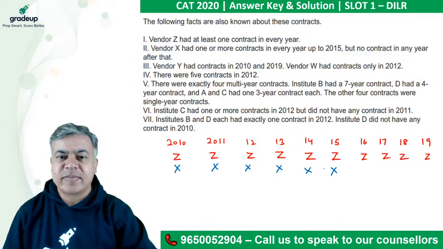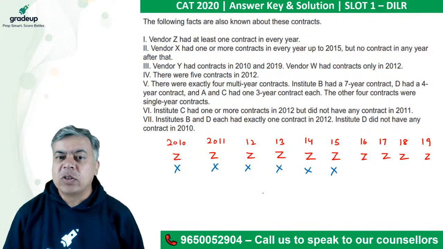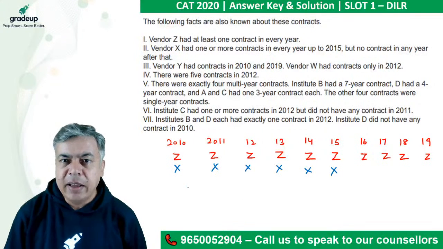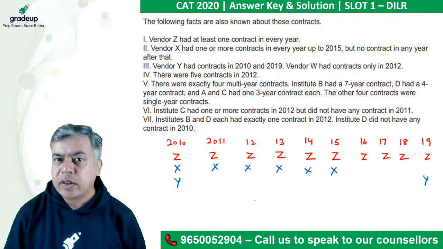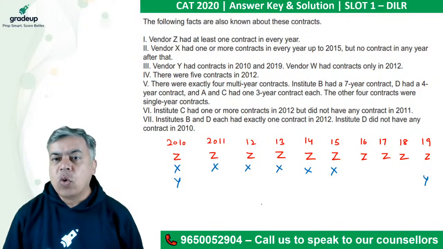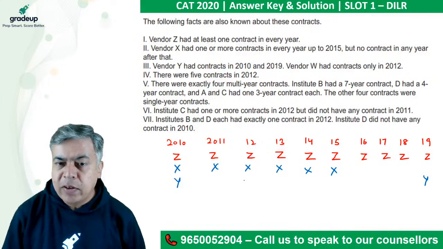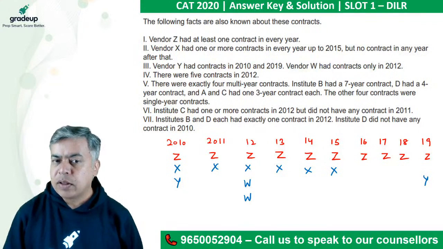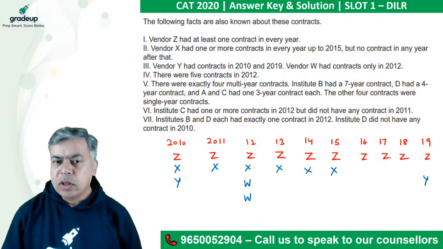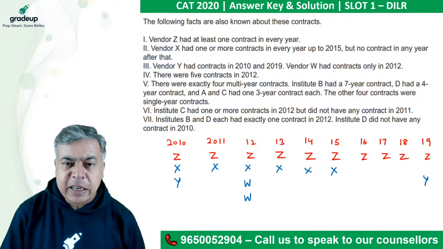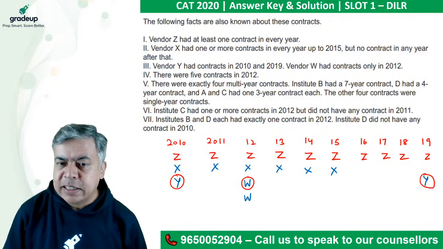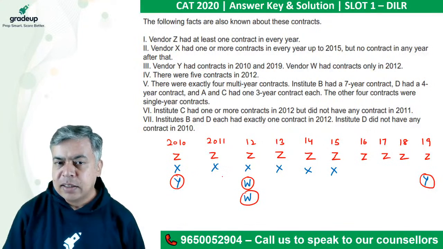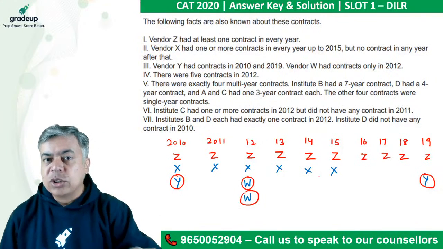But after 2015 X has no contract. Now vendor Y had contracts in 2010 and 2019. And vendor W had contracts only in 2012, but W must have two contracts, so there must be two contracts for W here. So at least we know that for Y we have two contracts here, and for W we have two contracts in the same year. These are clear. But for Z and X, there are multiple possibilities, so we need to find out.